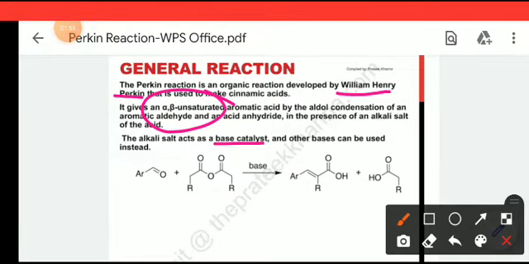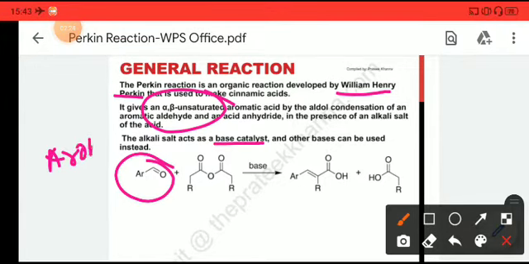Here we use an aromatic substance as the substrate, while reacting with an acid anhydride. So the substrate is basically an aromatic carbonyl compound.